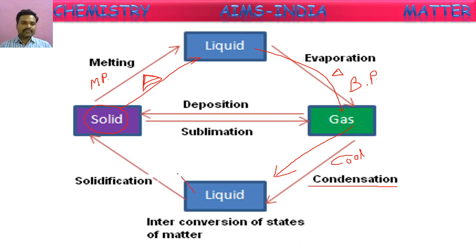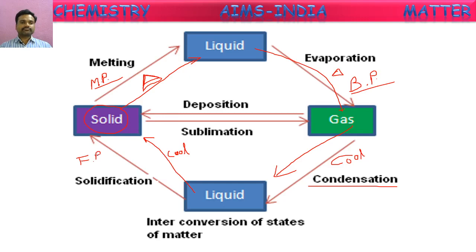So when liquids are cooled, they form solids. The conversion of liquids into solids also will be done by cooling only. That process is called freezing or solidification. So as we told, the temperature at which a solid converts into liquid is called melting point. The temperature at which a liquid converts into gas is called boiling point. In the same way, the temperature at which a liquid converts into solid is called freezing point.